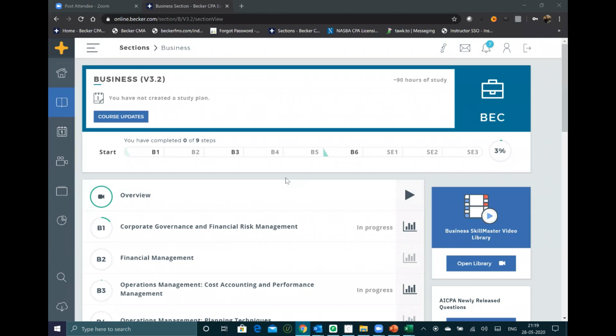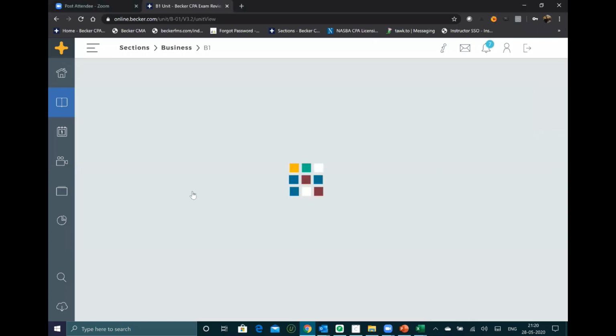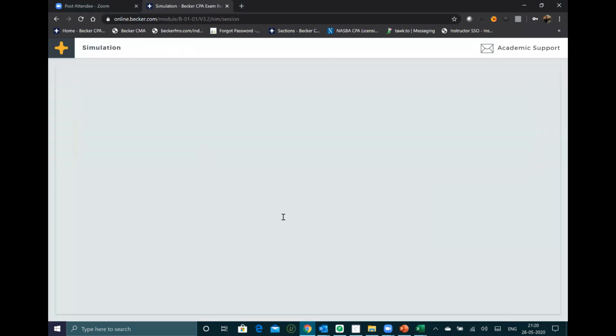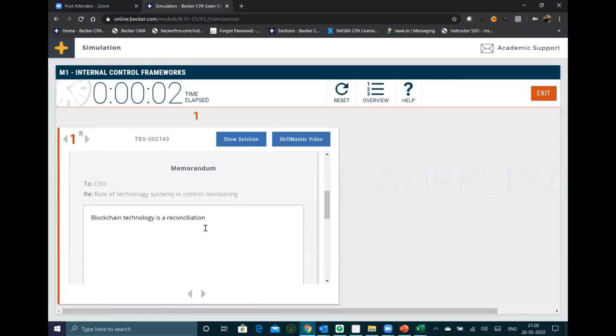Remember that. Is it clear, Shriya? So that is how the written communication sims are. If you see the written communication sims, they are asking you to write a letter, right? So if you see there, I have just launched the written communication. What is the role of technology system in control monitoring? What is a technology system? So you will need to write a memorandum, something about blockchain or something. So what is the role of technology systems in control monitoring?